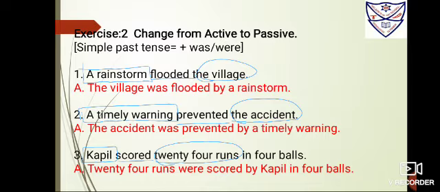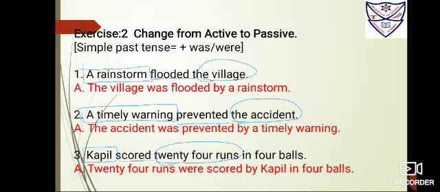Step number 1 is to box the subject, underline the verb and circle the object. Step 2 is to bring the object ahead. Step 3 is to use either was or were with the third form of the verb. Step 4 is to use by. Step 5 is to take the subject at the end. We'll begin through these rules only.